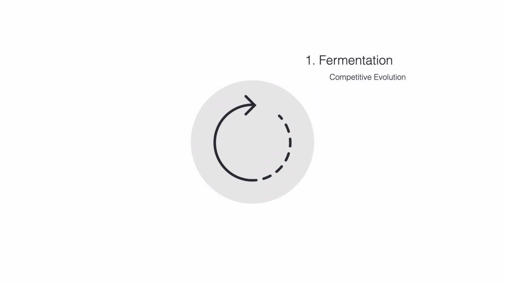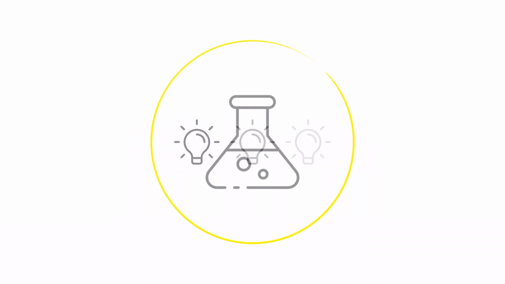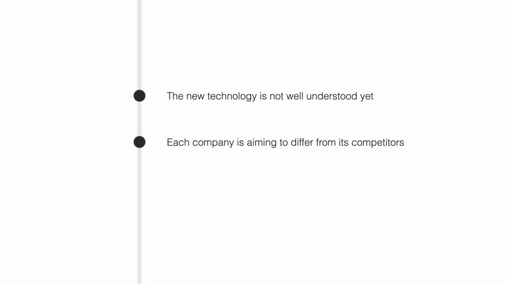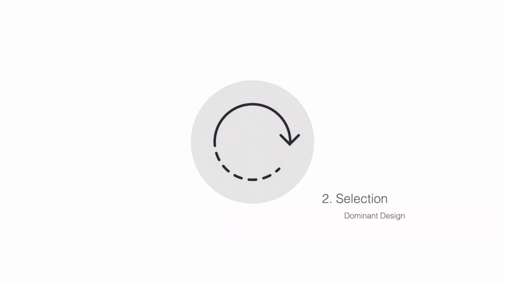You can think of the fermentation stage as a number of variations of the new technology occurring on the market. Early ideas, called prototypes, are usually crude and experimental when first introduced. The new technology is not well understood yet, and each company is aiming to differ from its competitors. The competition is on who is the best at solving a problem. Also, it's interesting to point out that old technologies do not just vanish from the market. They are rather stretched to their limits by users. The era of ferment ends with the emergence of a dominant design.